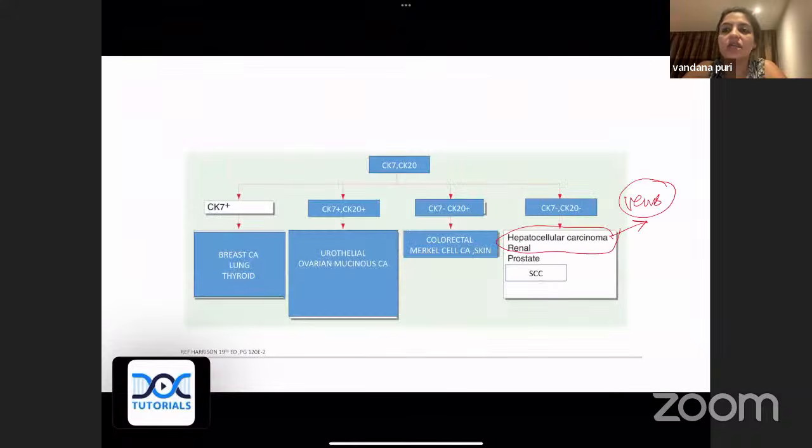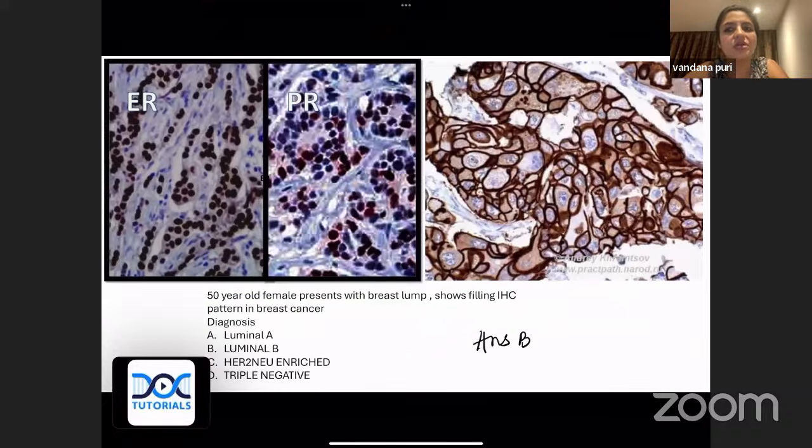Right. Going to the second question. This was your image of the immunohistochemistry that was given. What is this called? What are we doing here? This is called molecular profiling of breast cancer. Please remember, everybody, molecular profiling of breast cancer is always done by gene expression analysis. So how does IHC help? This is the surrogate panel.